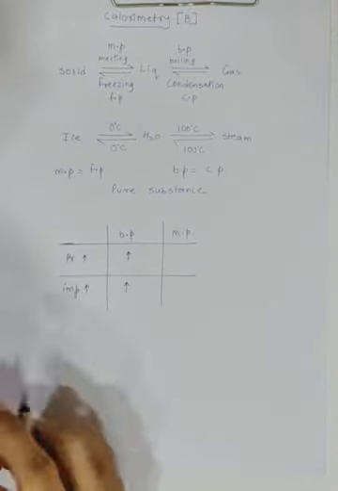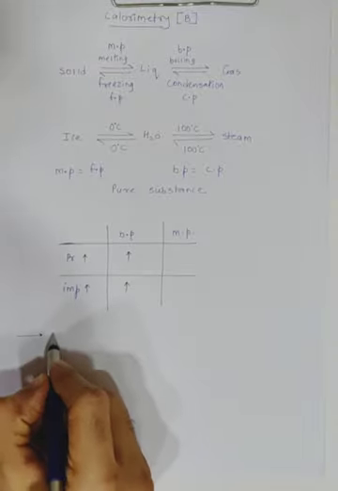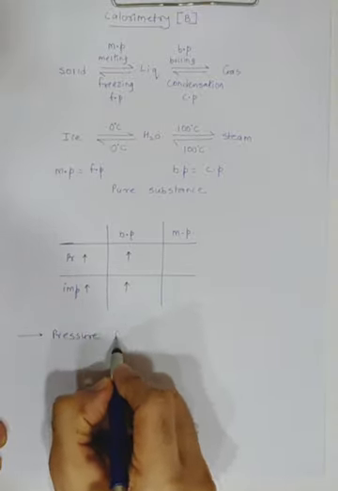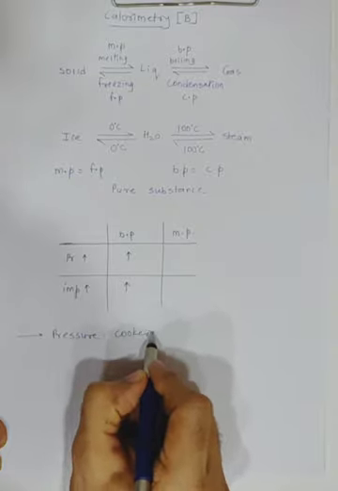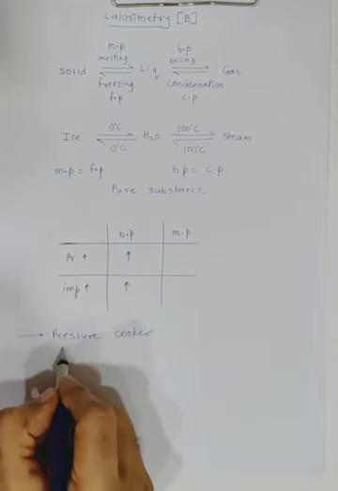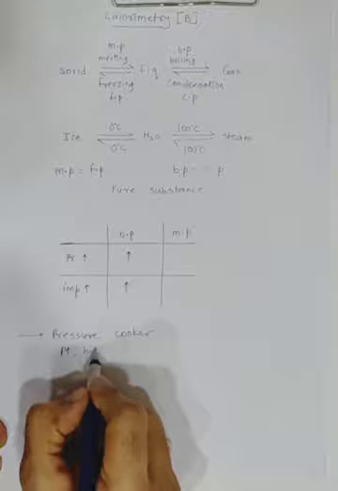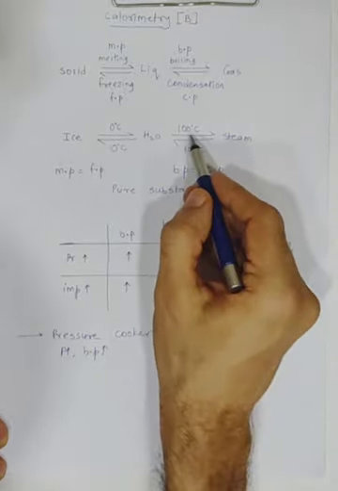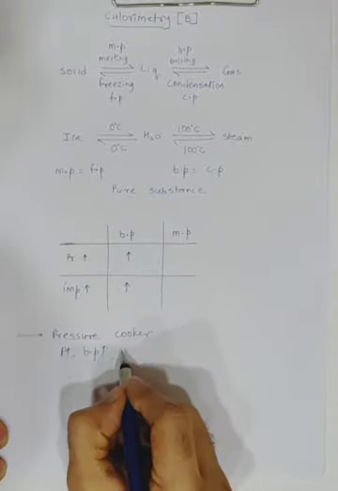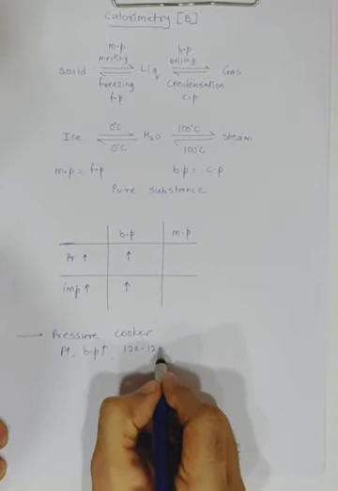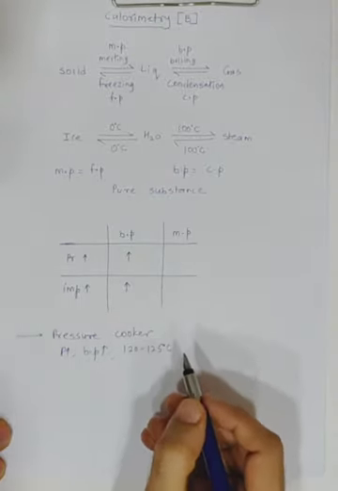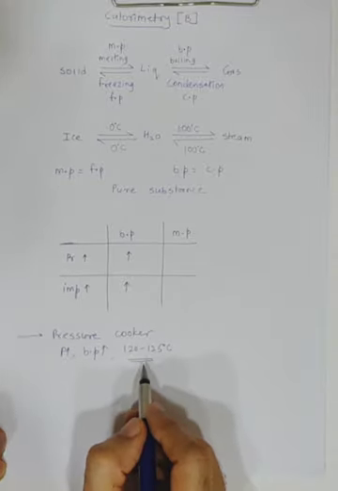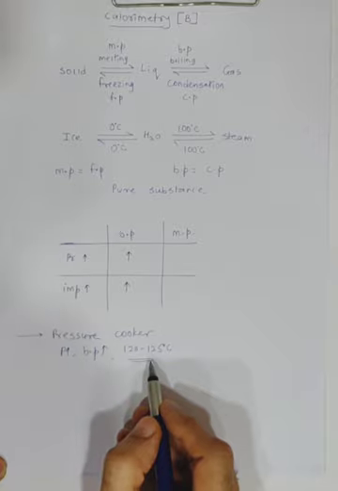We all make use of a pressure cooker. What does the pressure cooker basically do? It increases the pressure inside the vessel. And if you increase the pressure, then the boiling point will also increase. So normally the water which boils at 100 degrees will now boil at what temperature? Say roughly 120 to 125 degrees centigrade. So with the help of a pressure cooker, you are able to heat up to a higher temperature.